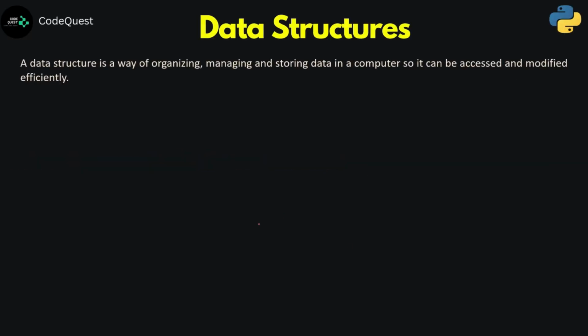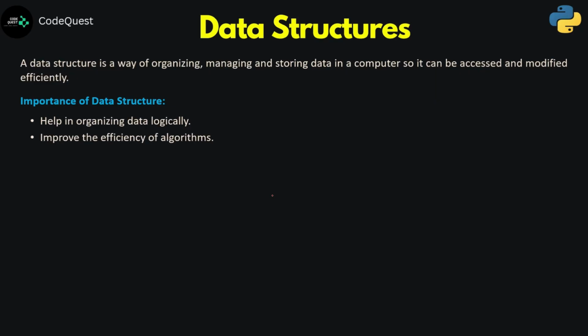A data structure is the way of organizing, managing, and storing data in such a way that it can be accessed and modified very efficiently. So, what is the basic importance of a data structure? It will help you to organize the data logically. It can improve the efficiency of the algorithm, and it is very much essential for solving some complex problems.